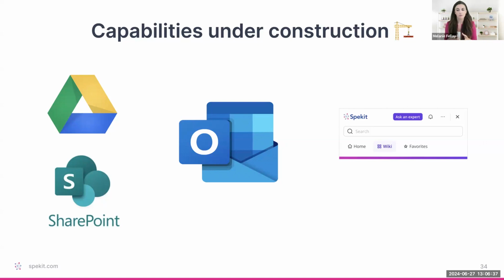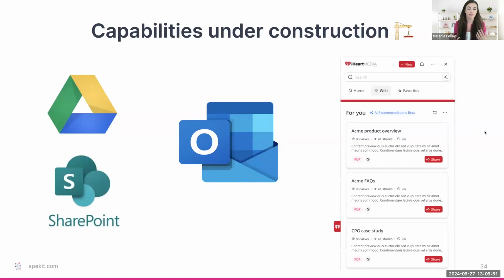And then we're working on some small navigation updates. This doesn't look like much here, but the goal is to start moving a little bit away from our Spekit branding so that it feels a little bit more neutral. But really the vision that we're working towards is allowing you to create a much more custom branded experience so that Spekit feels that much more natural in your reps' workflows. And so this is what's coming next after we complete this work. We're still doing quite a bit of discovery around what this looks like for icons and more, but we've heard you loud and clear. These are some of the top requested functionality, as well as things like version control and other items that are also on the way. And of course, surprises as well that we always work on in the background.